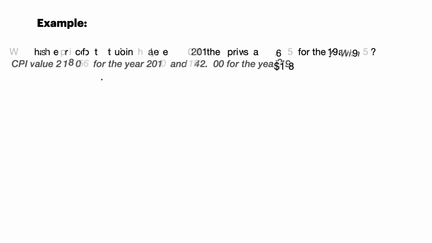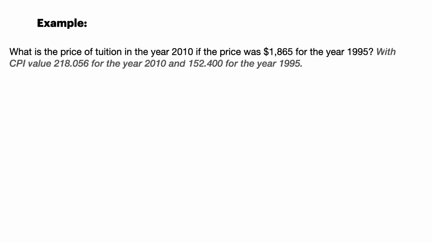Let's look at another example. So what is the price of tuition in the year 2010 if the price was $1,865 in 1995, and then with the given CPI values of 218.056 for 2010 and 152.4 for the year 1995.